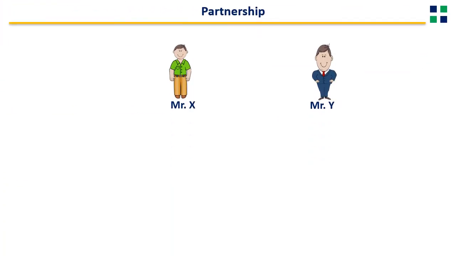Let's take an example of two partners here, X and Y. They started a business by investing 2 lakh rupees and 8 lakh rupees respectively. At the end of the year, they generated a certain profit from the business. Should they share the profit equally? Obviously not. Y will never allow X to do that.